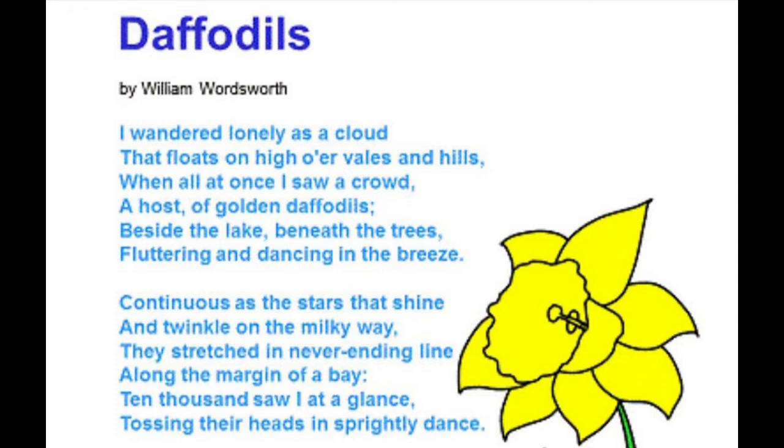Where were they? The location of the daffodils is explained in the next line. Beside the lake, beneath the trees, fluttering and dancing in the breeze. So these are the areas where these daffodils were blooming, just beside the lake. Maybe there was a lake in front of them as they were walking, and the daffodils are small flowers in small plants, wild plants which grow naturally in the landscape.